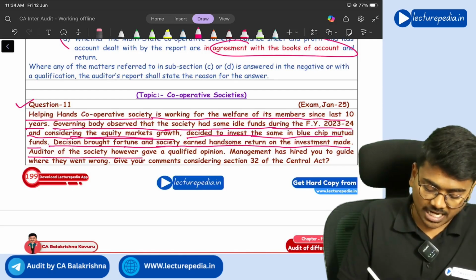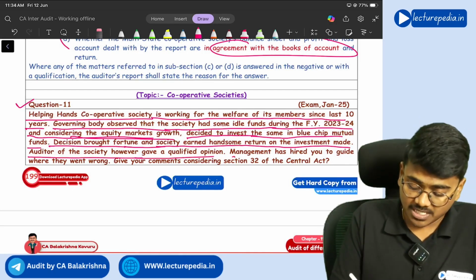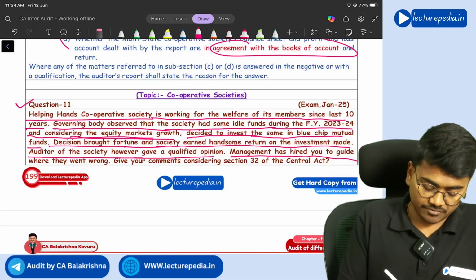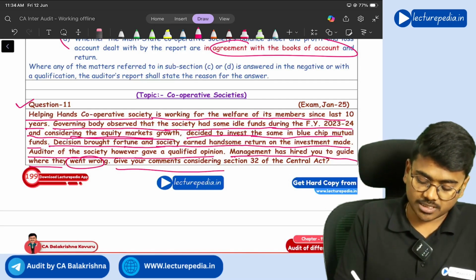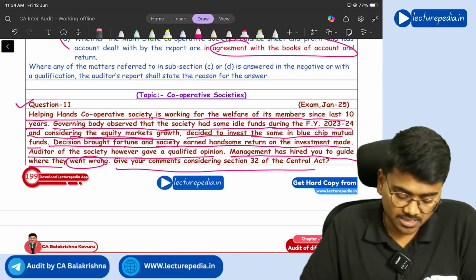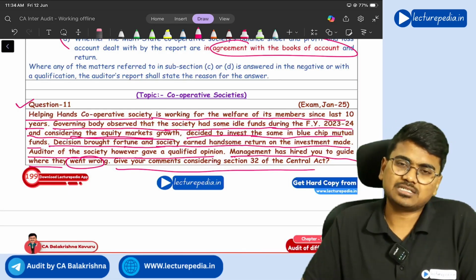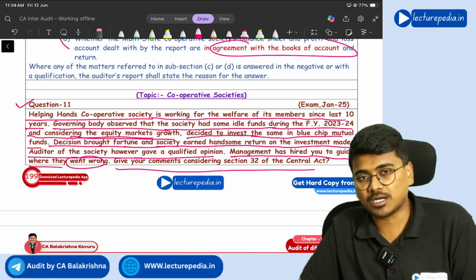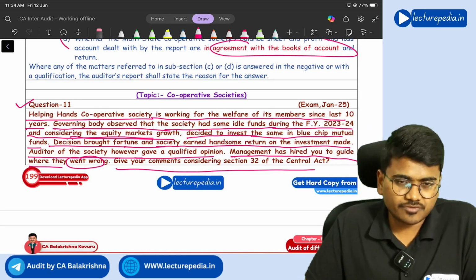The auditor of the society, however, gave a qualified opinion. Management has hired you to guide where they went wrong. Give your comments considering section 32 of the Central Act. Now, what happened here is, in this situation, this cooperative society has invested its funds in the stock market. Can it invest its funds in the stock market?